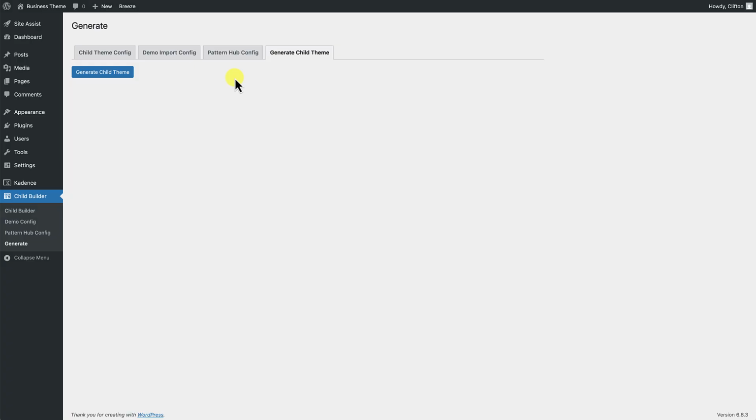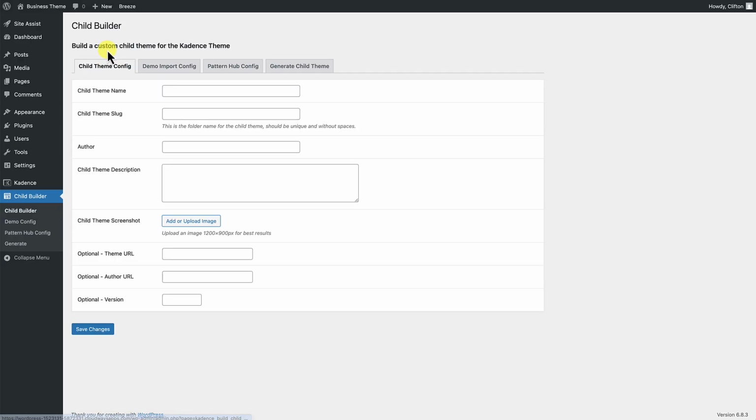So let's start from the beginning and begin the process of configuring our child theme, starting with the first tab, which is the child theme configuration tab. Let's give our child theme a name. We'll call it the business child theme. And then the slug will be business child theme. The author is Clifton WP. And the child theme description will be very simple: this is a business child theme for Kadence.